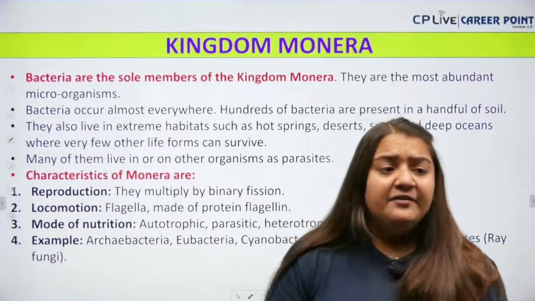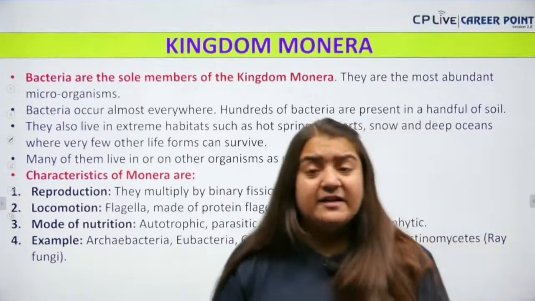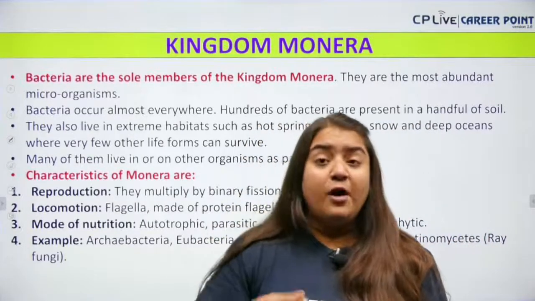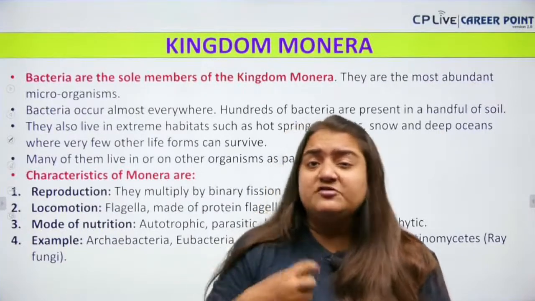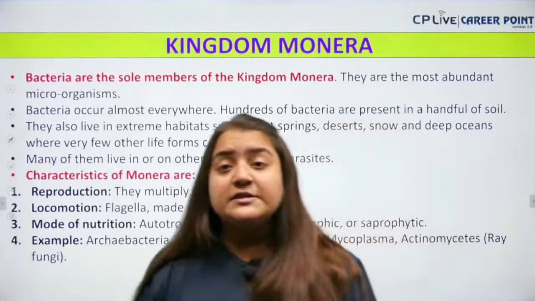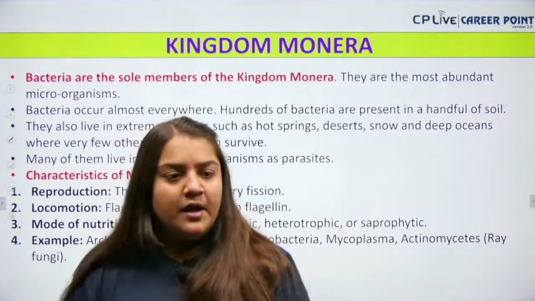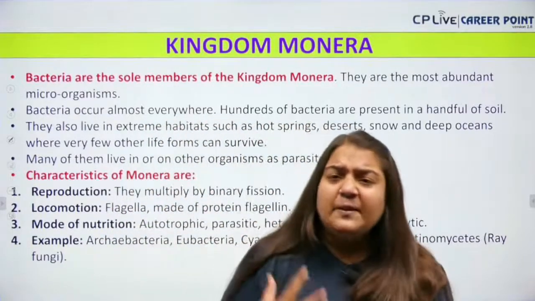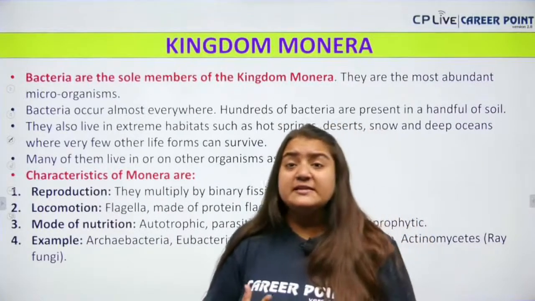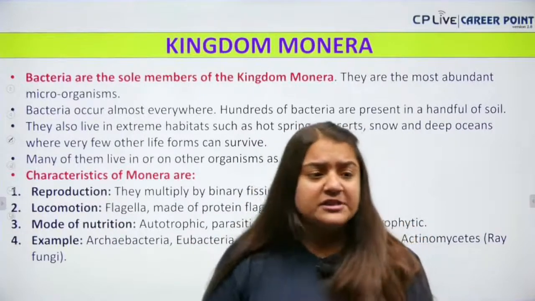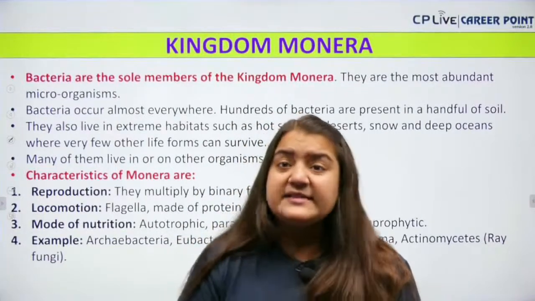Next up, they also live in extreme habitats. Not only are they found in normal habitats, but some specific types of bacteria, for example the Archaebacteria, are found in extreme habitats, that is, at 100 degrees Celsius or in acidic pH. They are called thermophiles and acidophiles. They can survive in deep oceans, in snow, in sub-zero temperatures. So they can survive in extreme habitats, very, very important. Not only that, but many bacteria can also live as parasites.